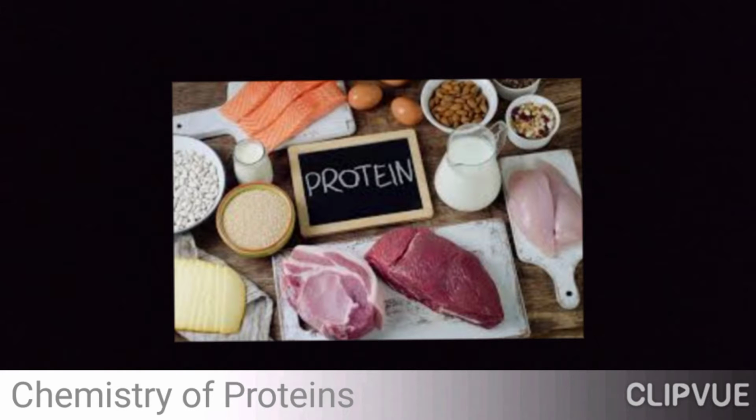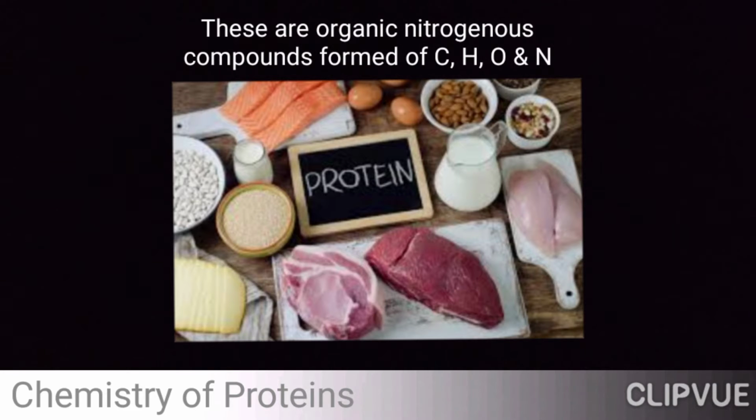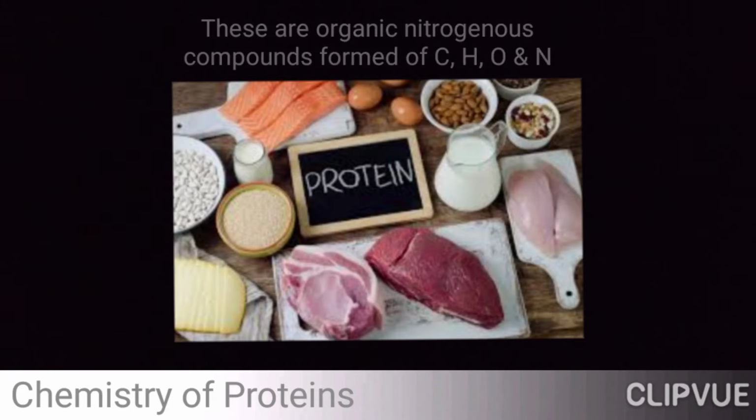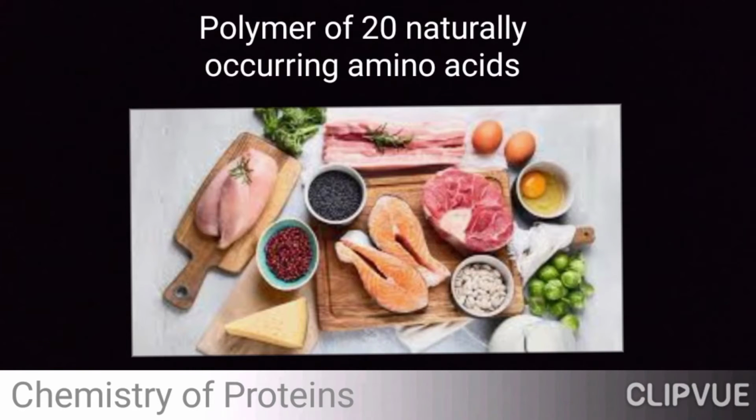So when we talk about the chemistry of protein, these are organic nitrogenous compounds formed of carbon, hydrogen, oxygen and nitrogen atoms. Polymers of 20 naturally occurring amino acids, right? The proteins are polymers of 20 different naturally occurring amino acids, right?